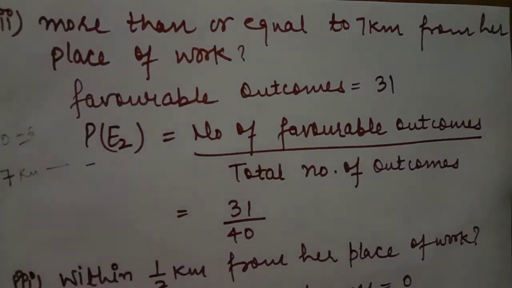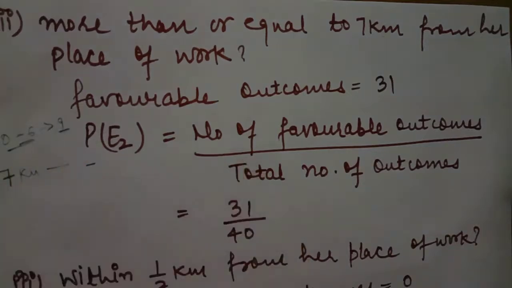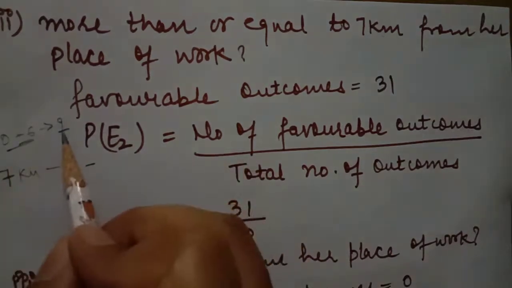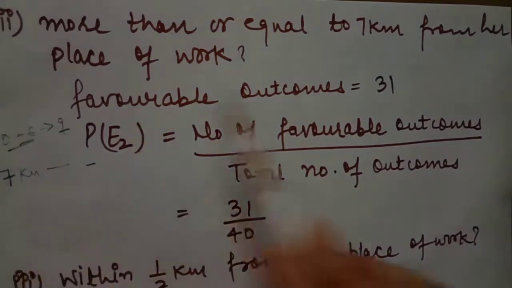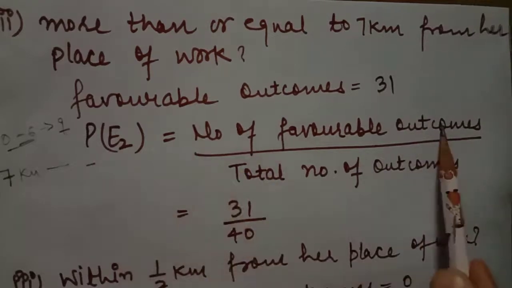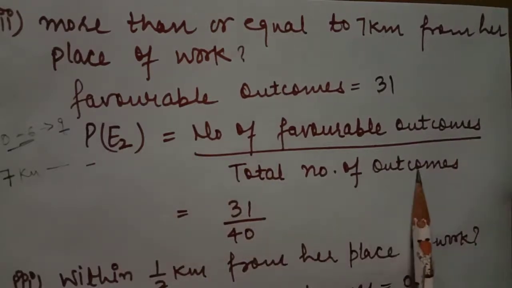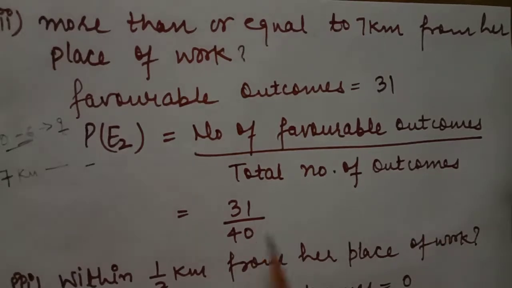It is very clear from the first part that for 0 to 6 kilometers, 9 engineers are present. Total is 40, so we will subtract 9 from 40. We have favorable outcomes 31. So probability P(E2) is number of favorable outcomes divided by total number of all possible outcomes, 31 divided by 40. This is your second part.